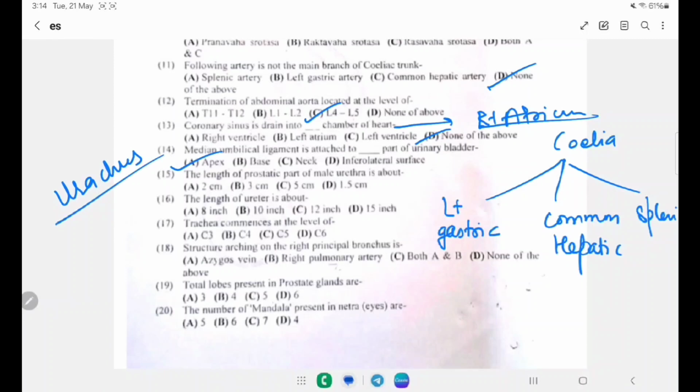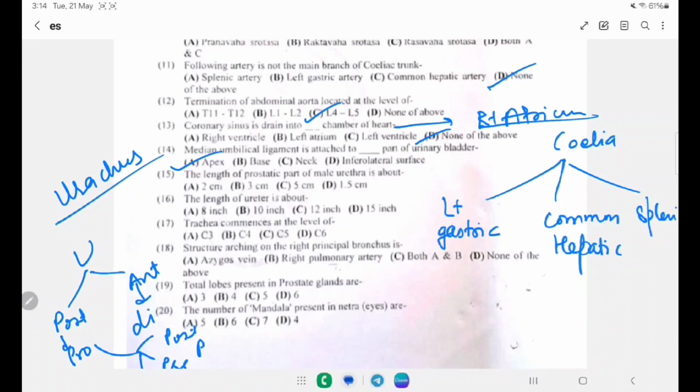The length of the prostatic part of male urethra is about A. We know urethra has two parts, posterior and anterior. Posterior is proximal and anterior is distal. This is divided into pre-prostatic, prostatic and post-prostatic. So we are asked the length of the prostatic part, that is around 3 centimeter long. The length of ureter is about A. 8 inch, 10 inch, 12 inch and 15 inch. It is around 15 inch.